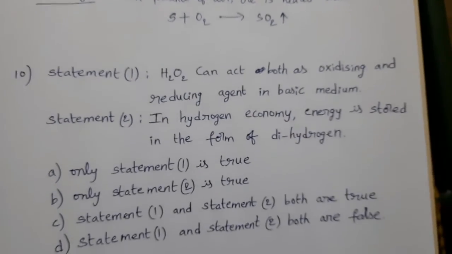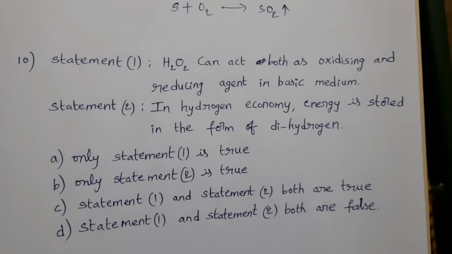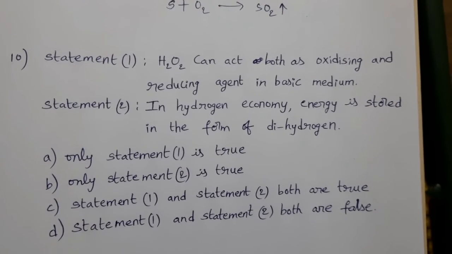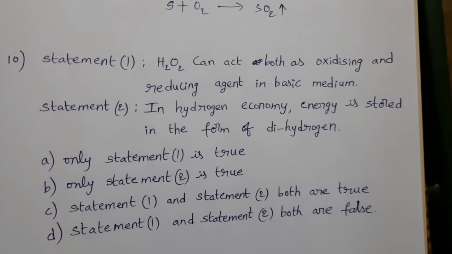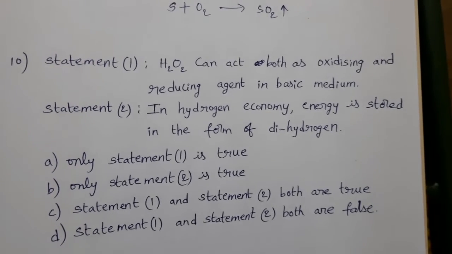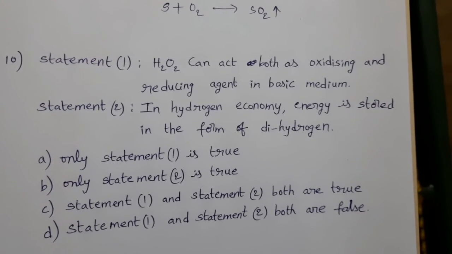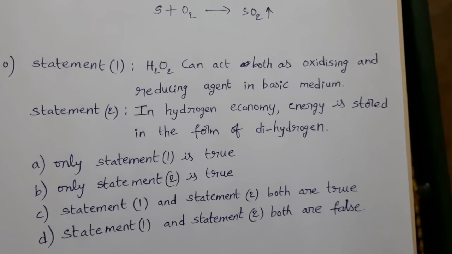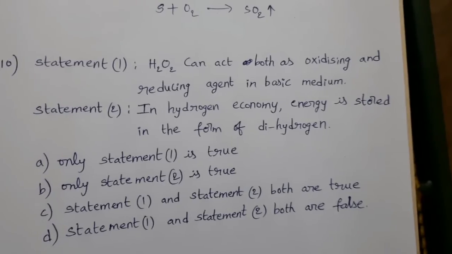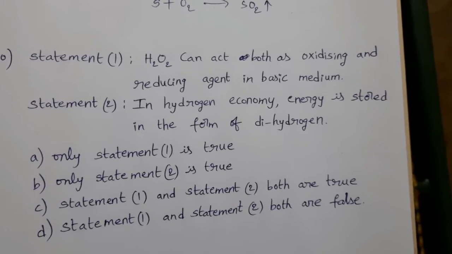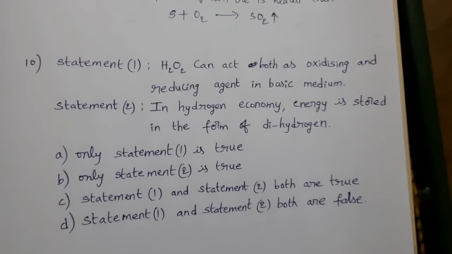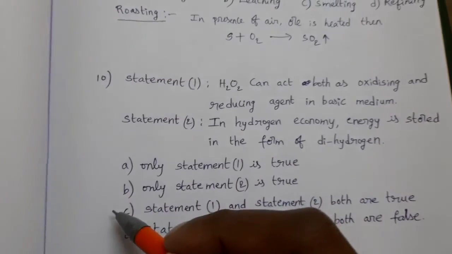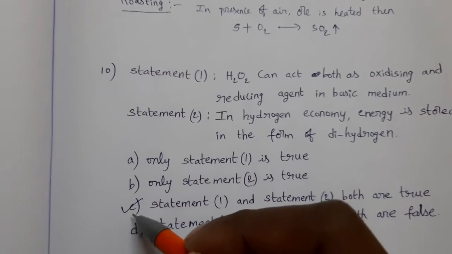Next, statement 1. H2O2 can act both as oxidizing and reducing agent in basic medium. That is correct. Statement 2. In hydrogen economy, energy is stored in the form of dihydrogen. This one also correct. So both these statements are true. Then what is the option? Option C is the answer.